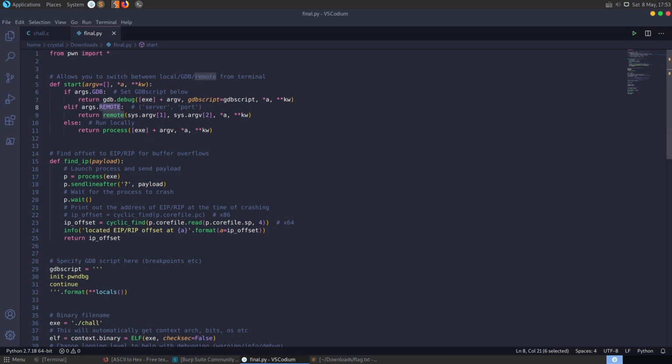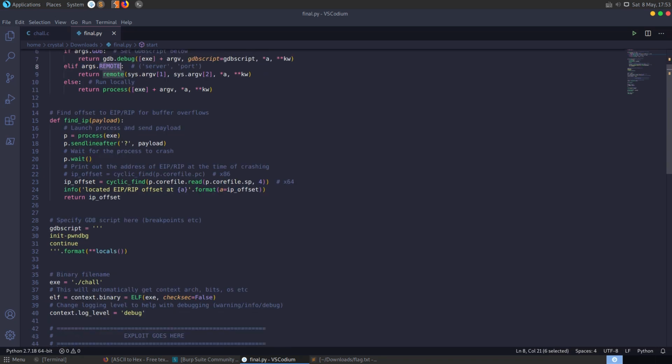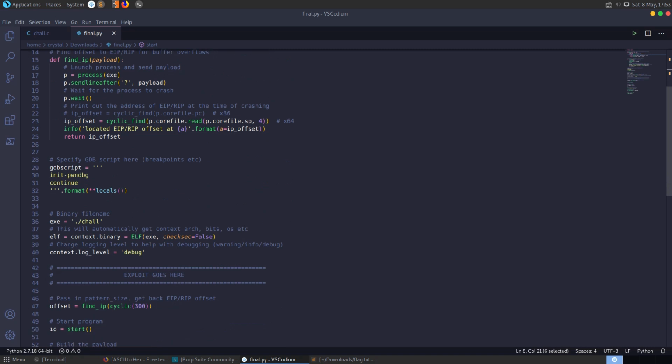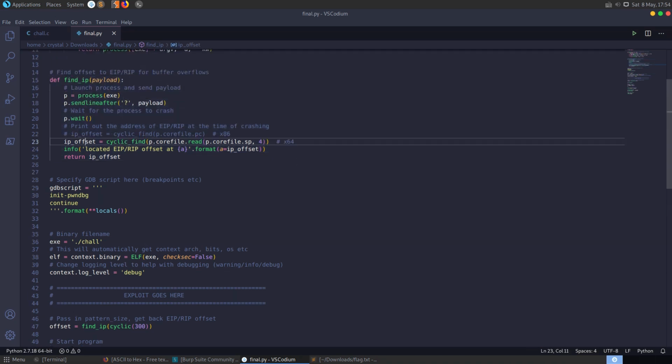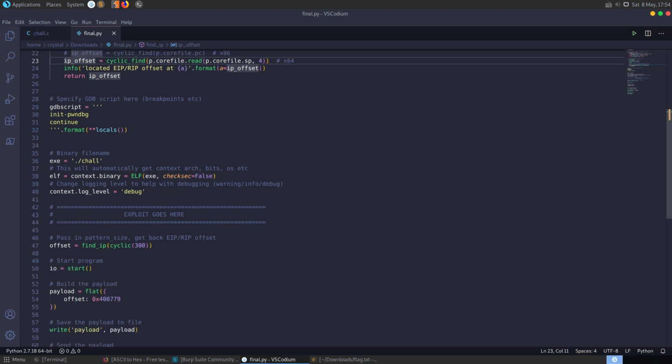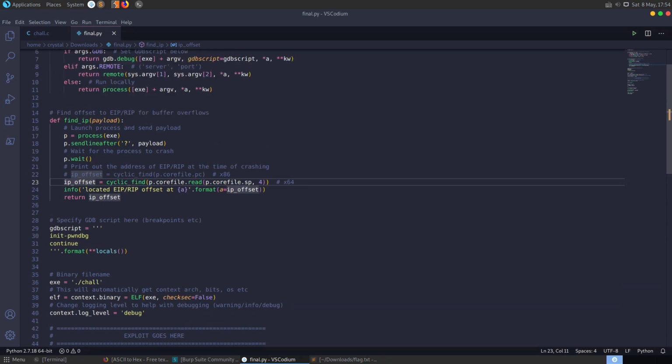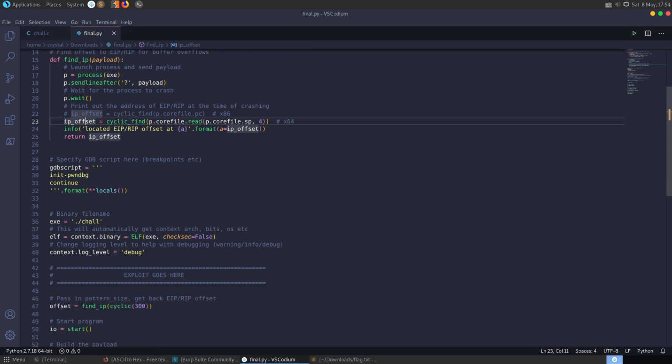And similarly, we'll be able to swap between local and remote just by using a keyword, which we'll see at the end of this as well. So that's one of the reasons I like that. I've also added in a function to find the instruction pointer. So the way we found our offset of 280, we can do that automatically here. It's quite easy to find it manually, but it's just a way to automate things if you choose to. And then this is the only part of this that you'll ever really change, apart from maybe GDB scripts. So this is just the file name and then your log level.